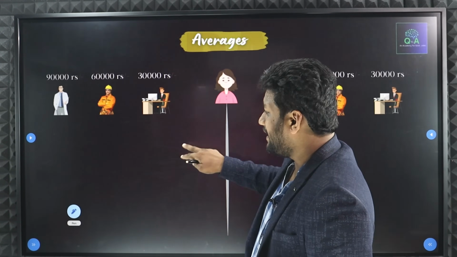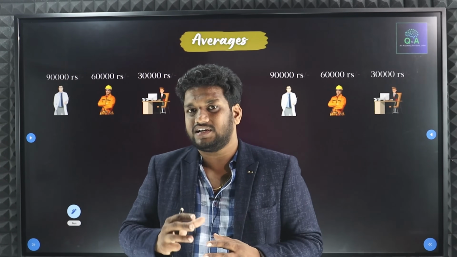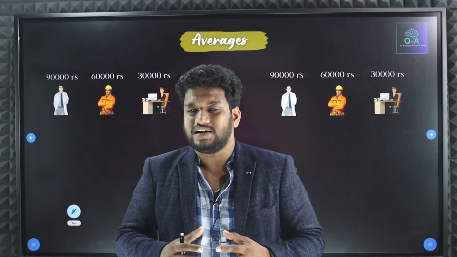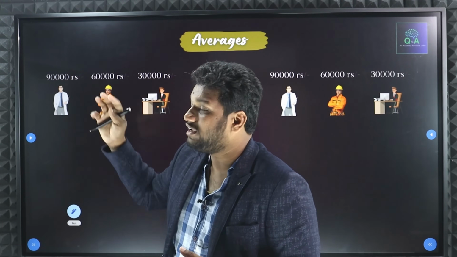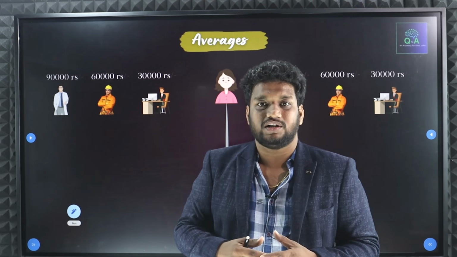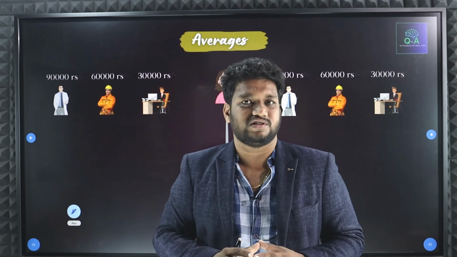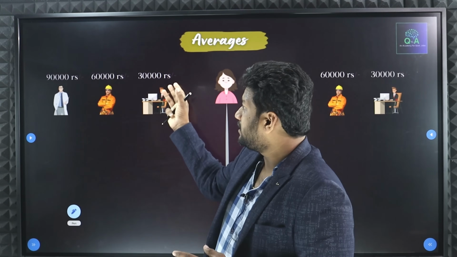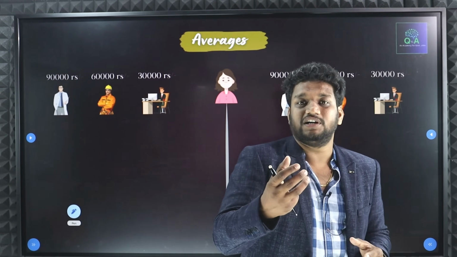There is a family, and in that family there are three brothers. Okay, one brother is a doctor, one brother is an engineer, and one brother is an officer. See, if he is a doctor, definitely he'll be getting more income or not. In the same way, the doctor is earning 90,000 rupees. The engineer, if you compare with the doctor, will get a little less salary. The engineer is earning 60,000 rupees. In that same family, there is one government officer. He is earning 30,000 rupees. Okay, this is the complete income of the brothers.